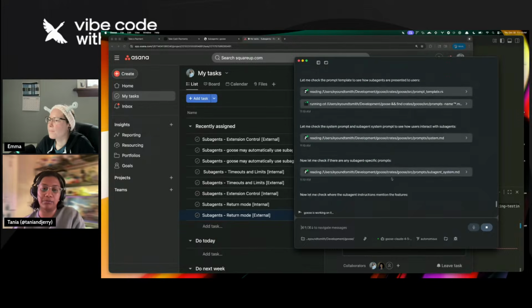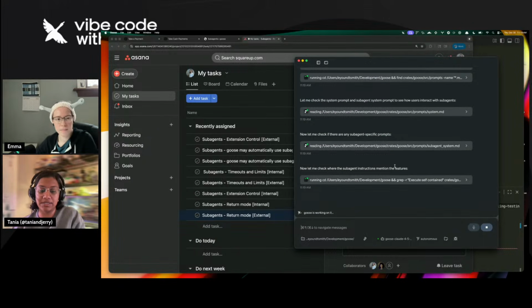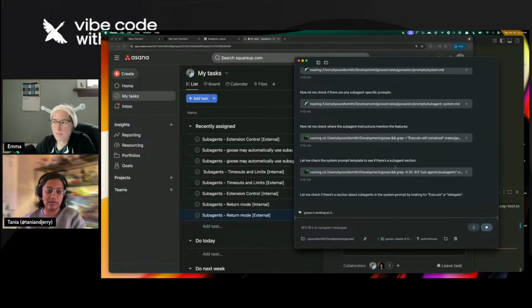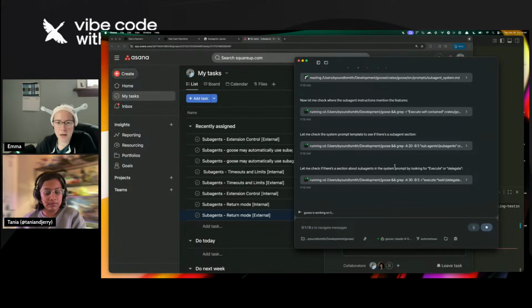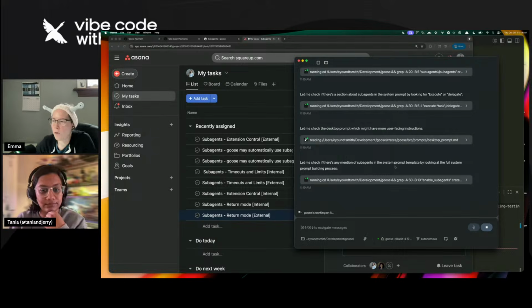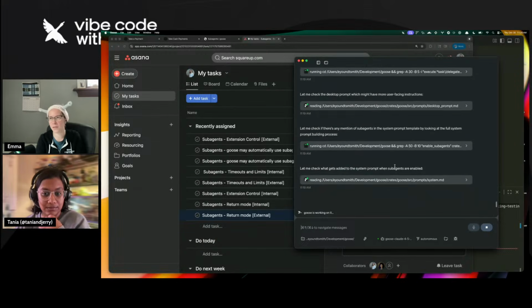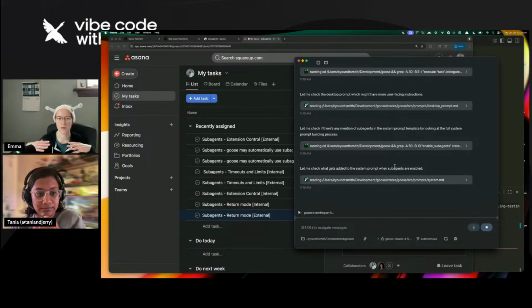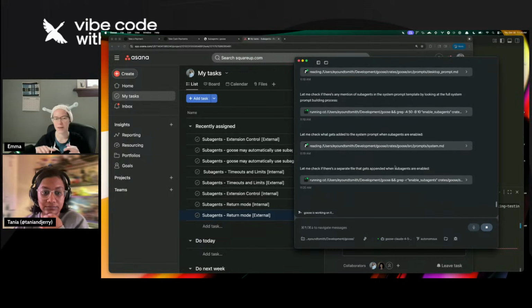So before you start prompting Goose, would you say it's necessary that you understand the feature already, or can you also start working with Goose in this way to learn about the feature for the first time? Yeah, you can absolutely start just prompting Goose to learn about the feature. I've definitely used that when I've been working on tickets that don't have as much information, or brand new features that someone just pushed the PR. I'm not sure how they work, so I'm asking Goose. And then I ask it to show me the source code, where it got its information. And then I'll do testing as well.